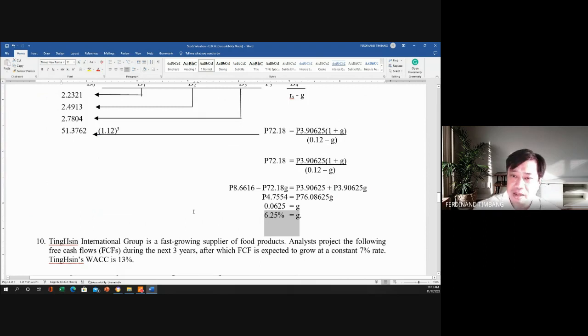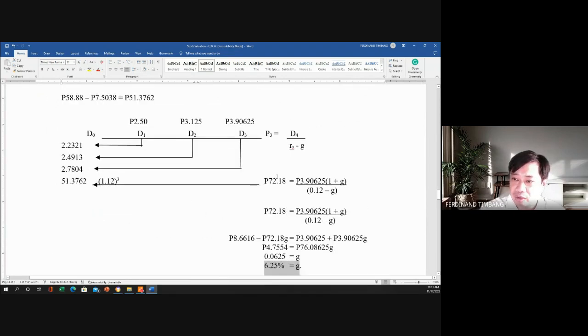Okay? So medyo nakakalito siya kasi that is not the normal process, di ba? Kasi normal process is that ito kukunin natin for us to get the present value. But this time it is backward because we would like to get the G.